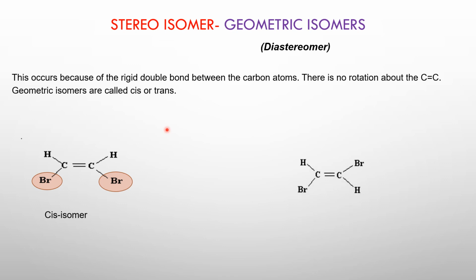Let's look at another example here. So we have to figure out first, will there be a geometric isomer in this molecule or no? So look at this carbon atom that is in the double bond. In this carbon, there are two different groups. One is a H, one is a Br. Likewise for this carbon here, there's a Br and there's a H. Look for two same groups and where they are. So we look at either hydrogen or bromine. Bromine, I'm going to pick bromine because it's a bigger atom. So we have bromine here and this other bromine which is on the opposite side. So you can see here the same groups are on the opposite side. So this isomer is called a trans isomer.